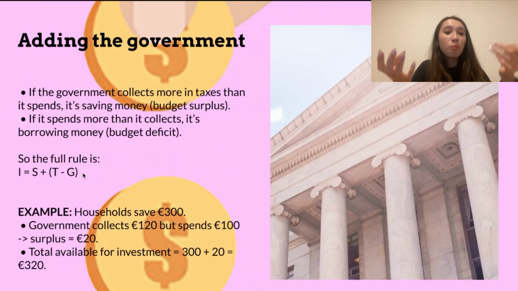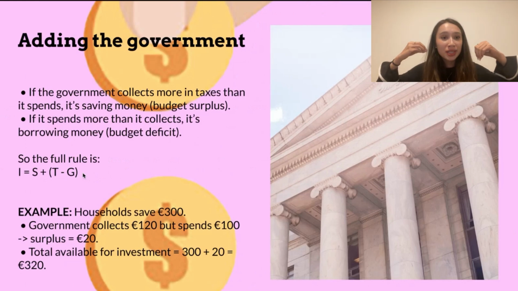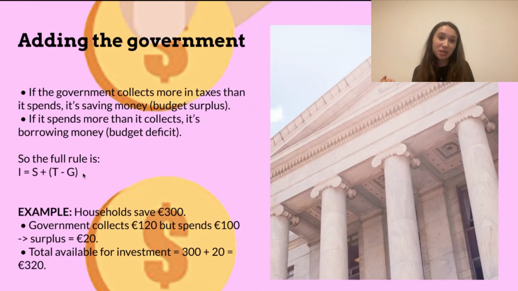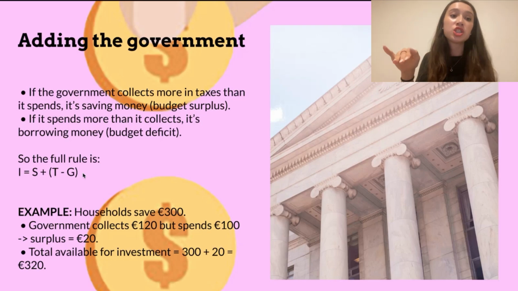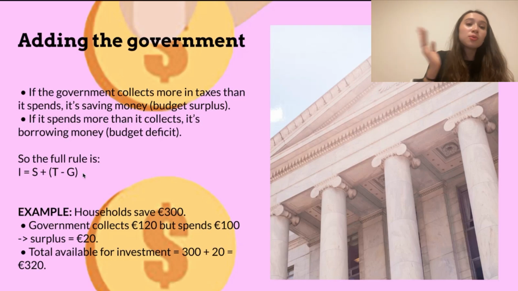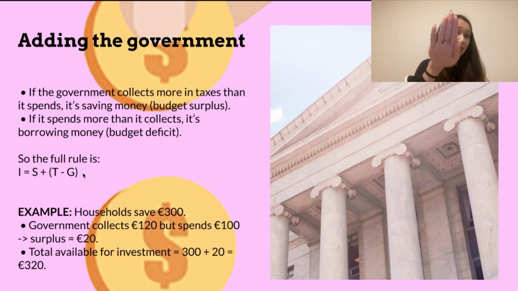And if it spends more than it collects, so more money going out and less coming in, then it's a budget deficit, okay? So the full rule is investment equals savings plus T minus G, taxes minus government spending. So investment equals savings. When we talk about savings, we talk about private savings plus government saving, okay? So, yes.